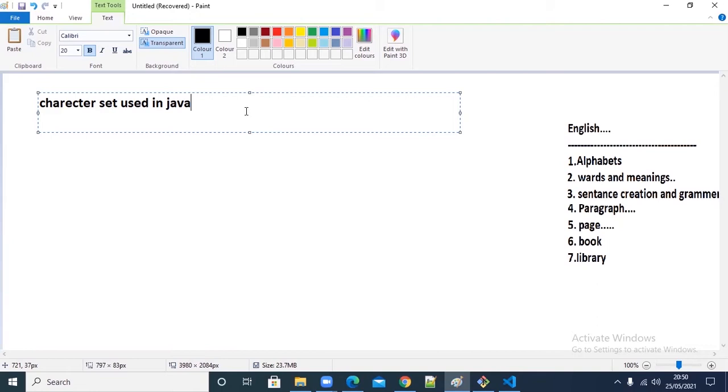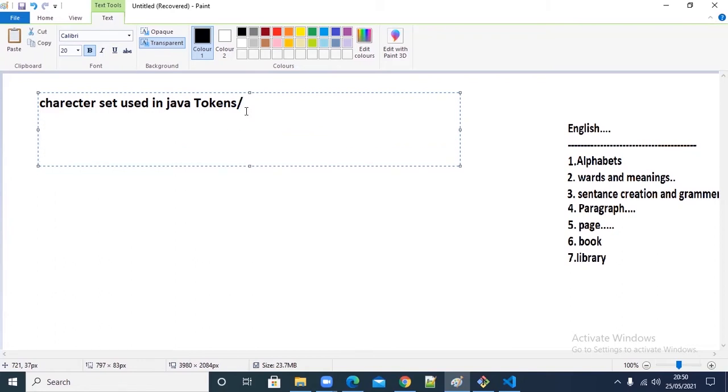It's the same thing in other languages as well. The character set used in Telugu is called Achulu. The character set used in English is called the alphabet. Same thing. So the character set used in Java is nothing but tokens, right? So how do we classify them?